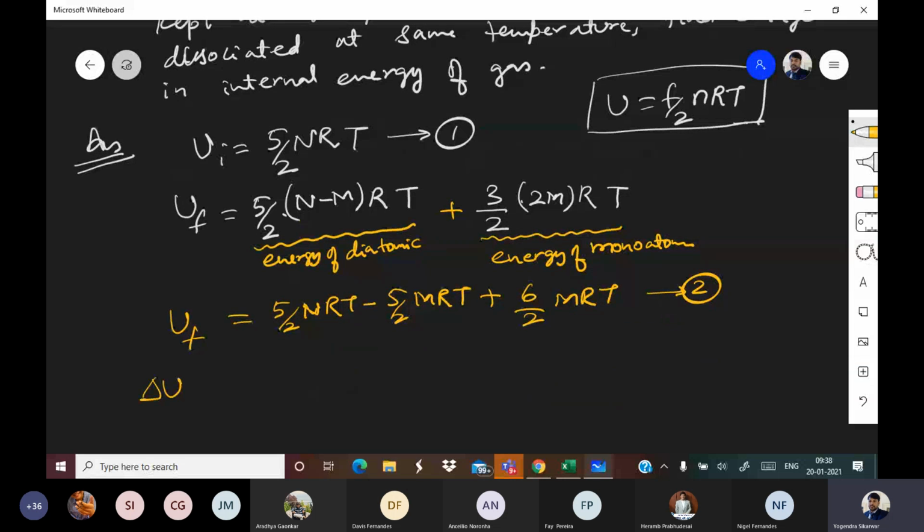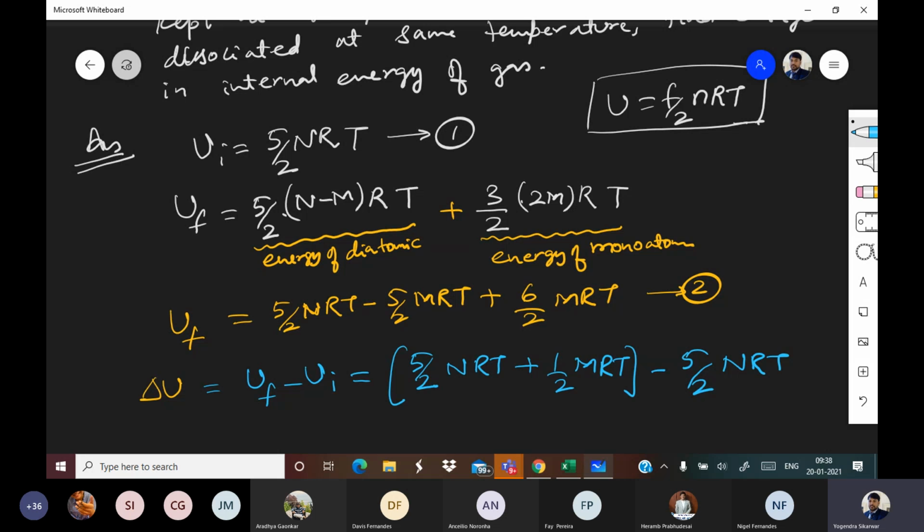So delta U is equal to U final minus U initial, and that means 5 by 2 NRT plus 6 by 2 minus 5 by 2, which is 1 by 2 MRT, minus 5 by 2 NRT. So what we are getting is delta U is equal to half MRT.